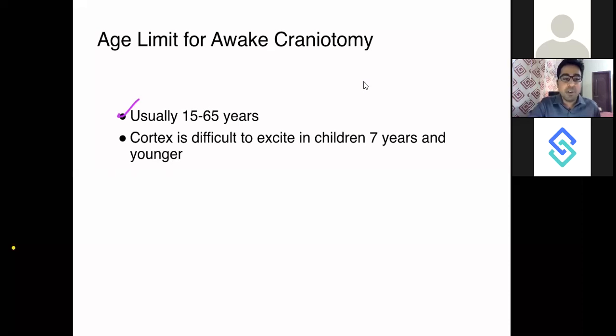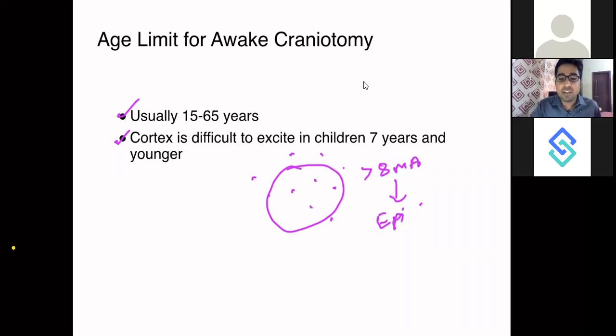And in very young people, the issue is that their cortex is very difficult to excite when you are stimulating at different places around the lesion. They need a very high current, more than 8 milliampere. These currents can actually induce epilepsy or an intraoperative seizure in the patient. So that's why, in children less than 7 years, awake craniotomy is not advisable.